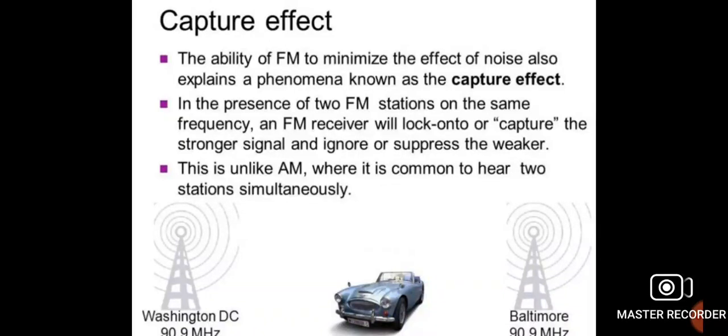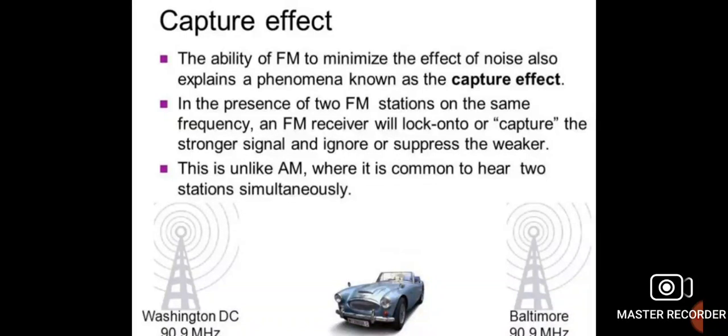Whenever a strong interference signal with a frequency close to the desired signal arrives at the receiver, the receiver locks onto the interference signal, that means the strong interference signal. Such a phenomenon is called the capture effect, nothing but the ability of frequency modulation to minimize the effect of noise, which also explains the phenomenon known as the capture effect.